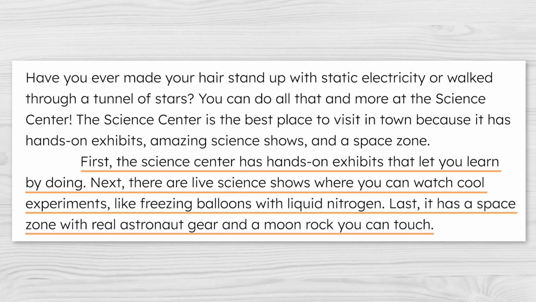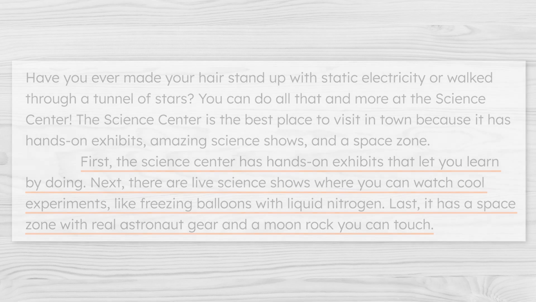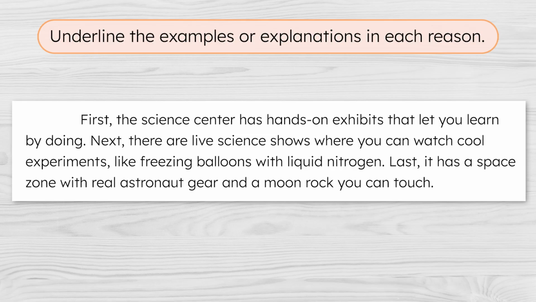Can you spot what the writer added to the reasons in these sentences? To make them stronger, the writer added explanations and examples to help the reader understand why the Science Center is the best. Pause here to underline the examples or explanations that you see in each reason.